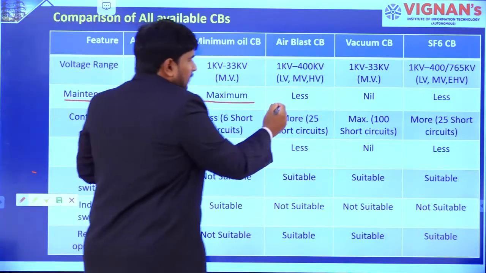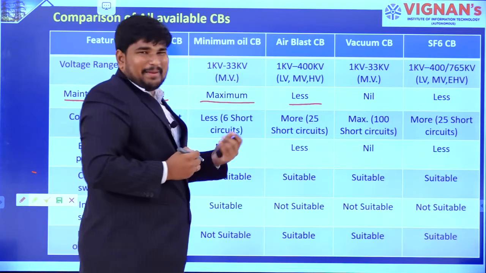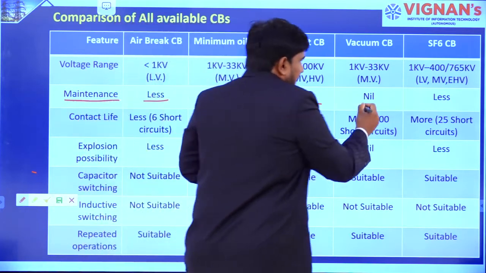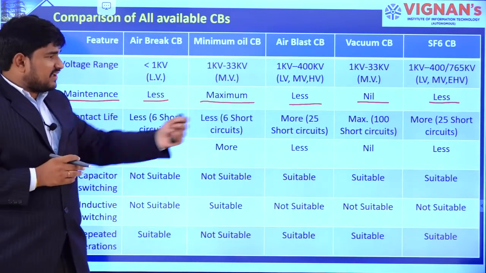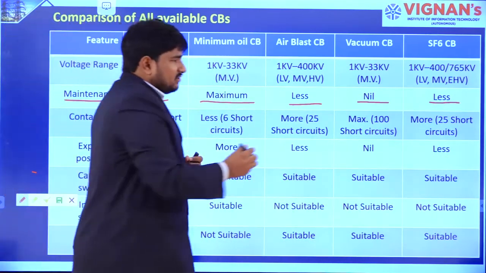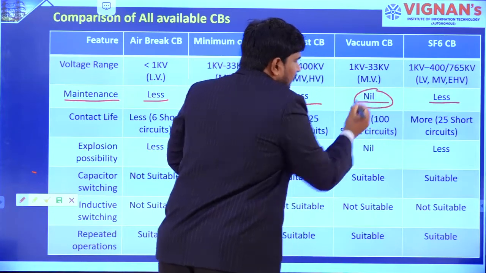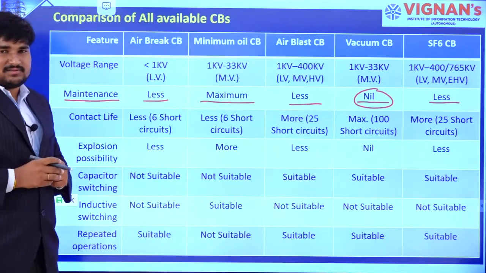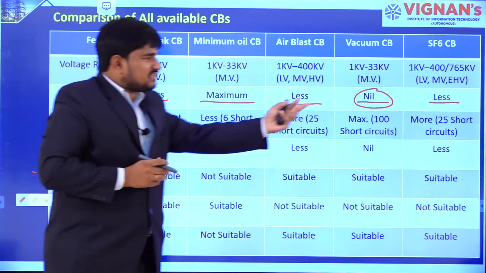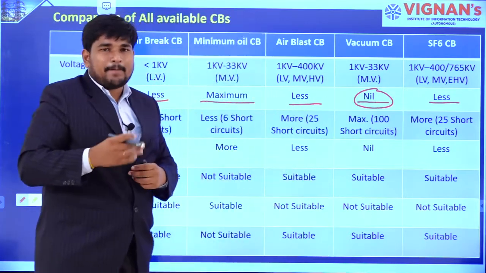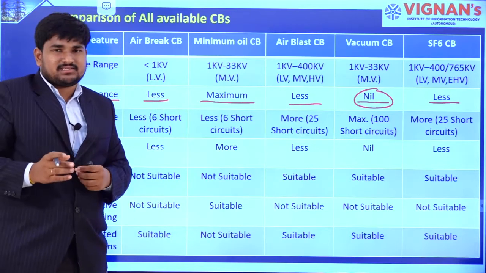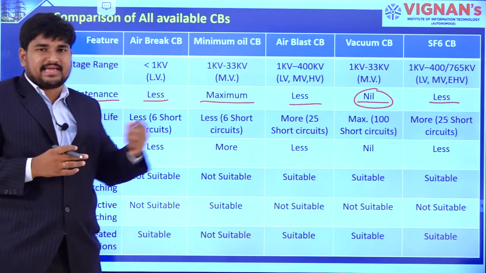In case of air blast circuit breaker also, the maintenance is not required, and as well vacuum circuit breaker and SF6 circuit breakers also. In case of SF6 circuit breaker, we need to refill the gas. For up to 5 years we need not replace it, but after 5 years we need to replace the gas.